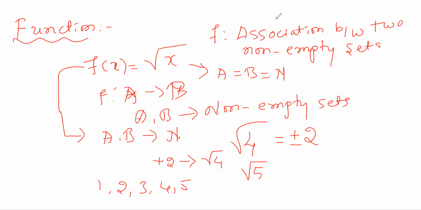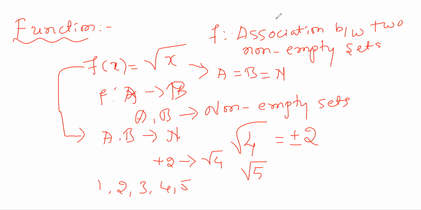Non-empty means what? At least one element should be there, sir. If you take root 4, it means I picked one element from the set of natural numbers. 4 is a natural number, right? Yes, sir. So the square root of 4 will be 2. That means 2 has an image. Plus 2 and minus 2. But minus 2 is not a natural number. So only one element is existing.